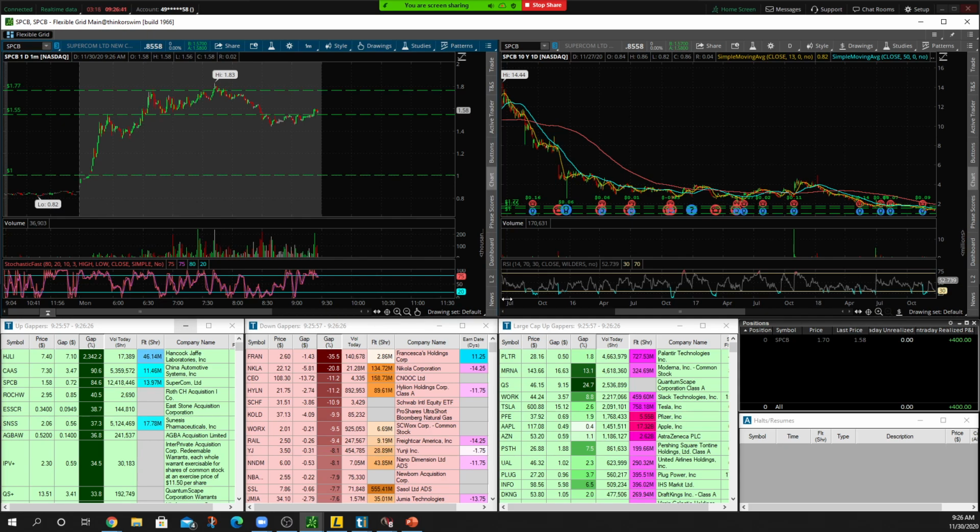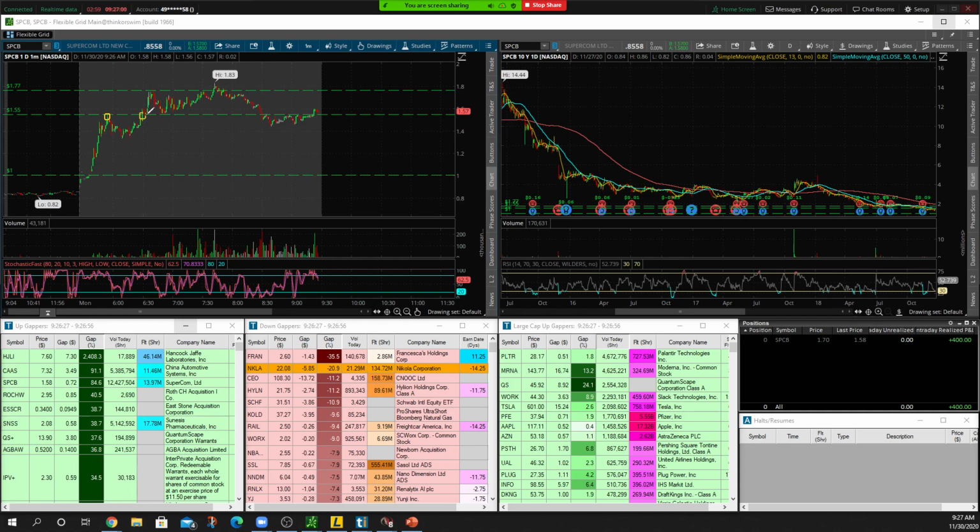Right now it's fading, giving back a little bit of its gains from the 1.83s all the way back down towards the 1.50s. So what I want to see is that we're back above 1.55, because I want to see the price hold above 1.55. Why is that an important area to me? Well, that was our first spiking high. When we broke above, that was our pullback level. We came back down again and tested it. So you got 1, 2, 3 times 1.55 was respected. Right here, number 4, right here, number 5, right here, number 6. So 6 different times that 1.55 has been respected as far as resistance or support.